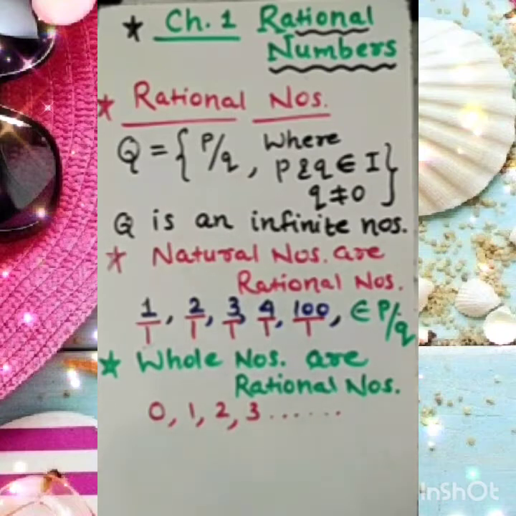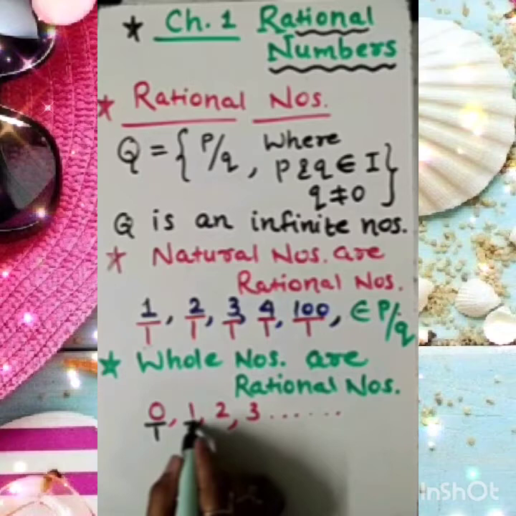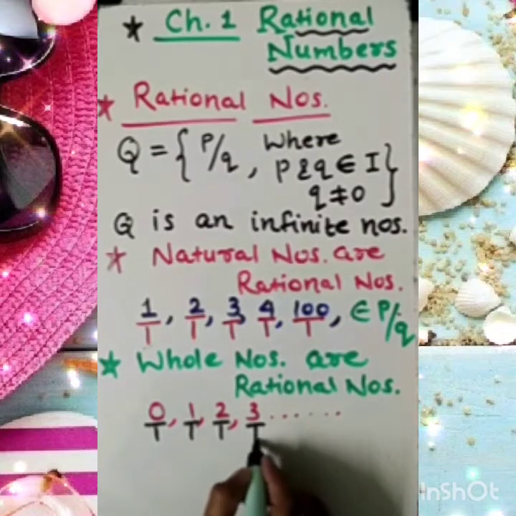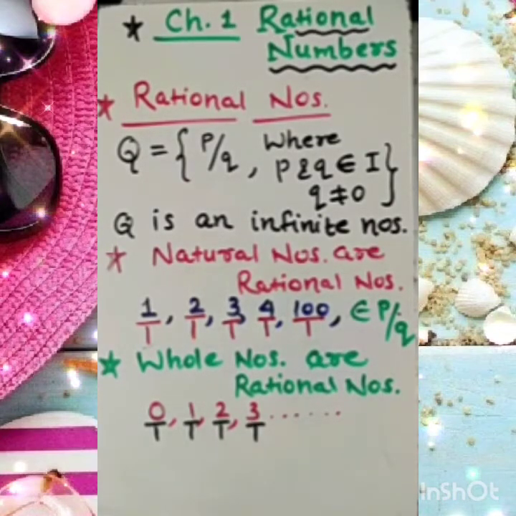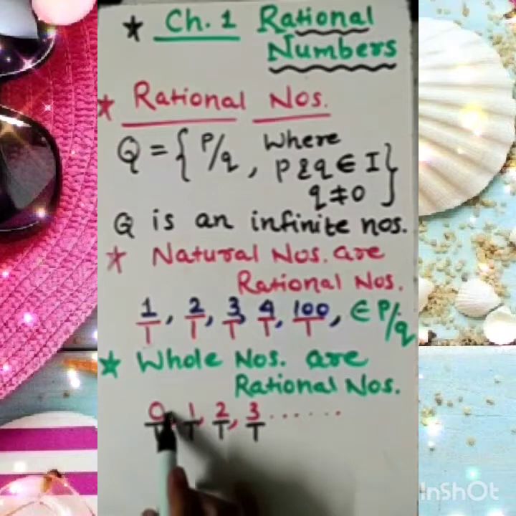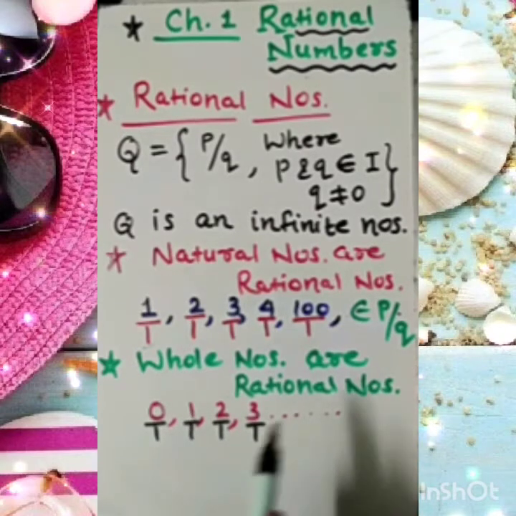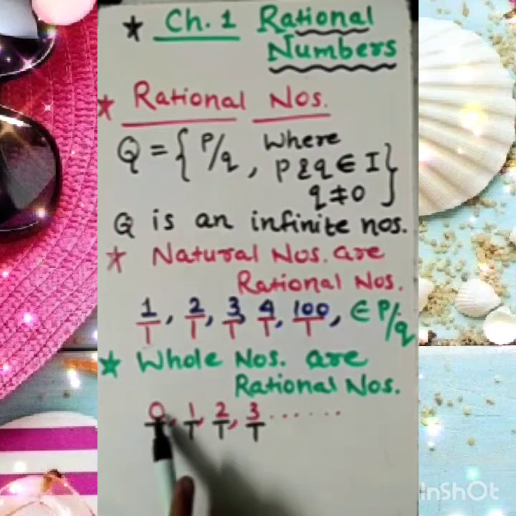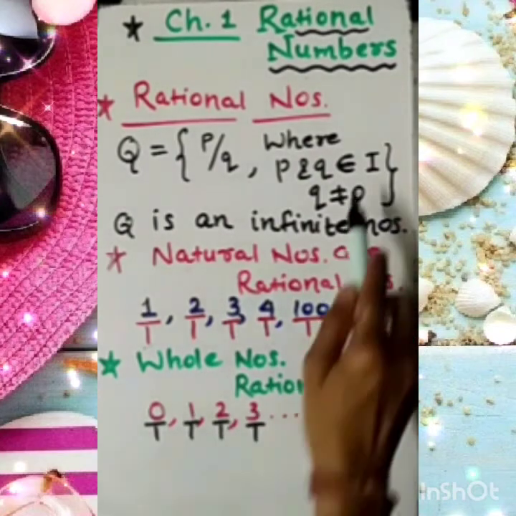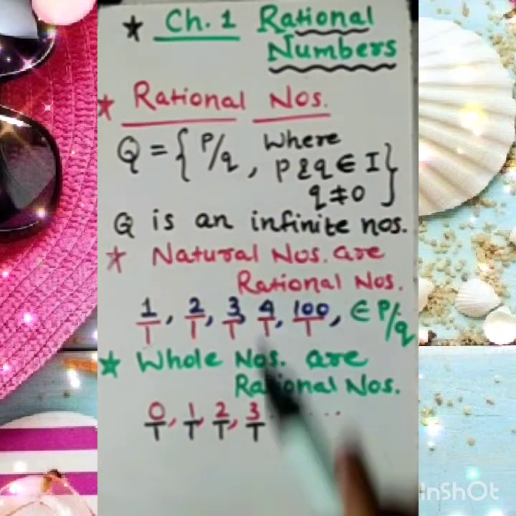Now, can I write 0 if I divide it by 1? Then its value doesn't change. And successfully we are able to write these whole numbers in p by q form, under the condition that the numerators 0, 1, 2, 3 belong to integers, positive numbers also. The denominator 1 is also part of integers.